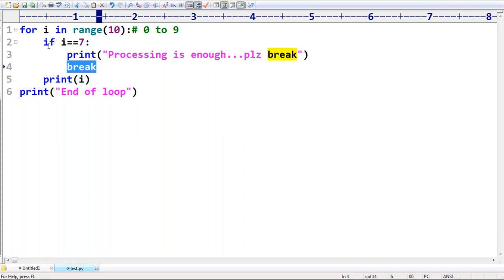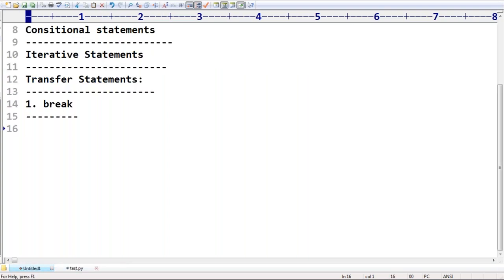Clear? Are you in a position to understand, right? Sir, what is the purpose of break? To come out of the loop based on some condition. Then we should go for the break statement, right? Okay, this is the best example to understand.